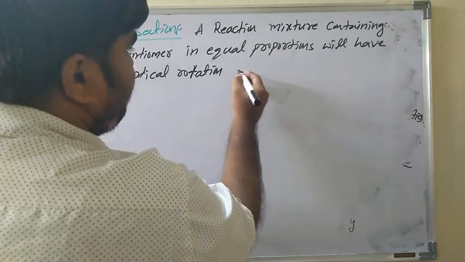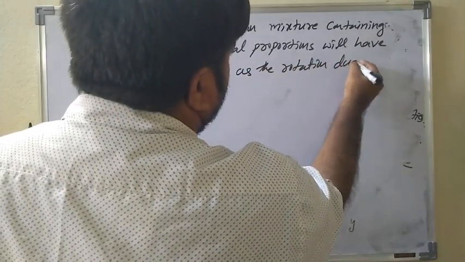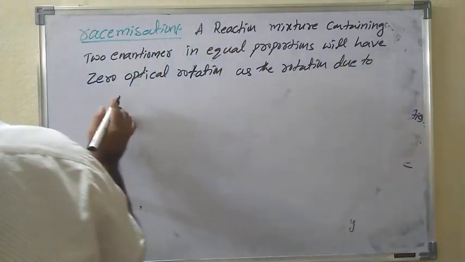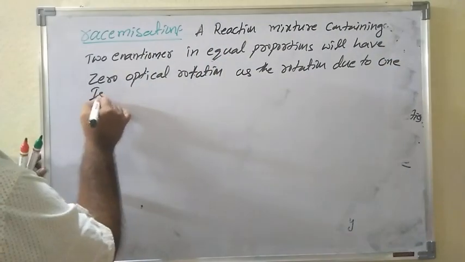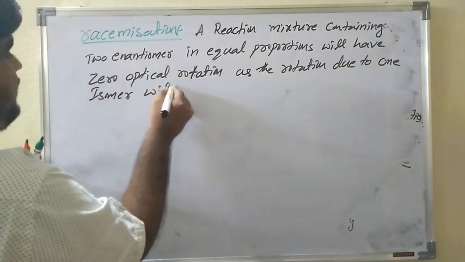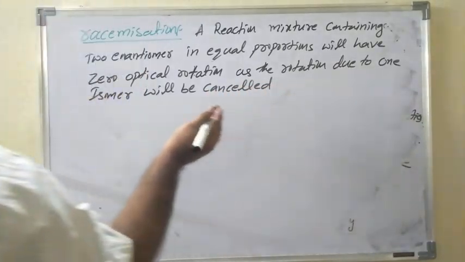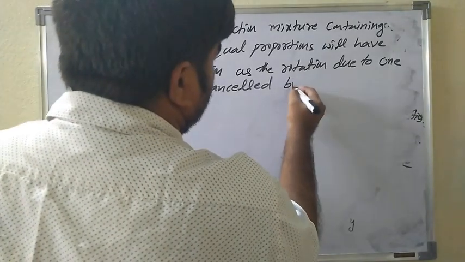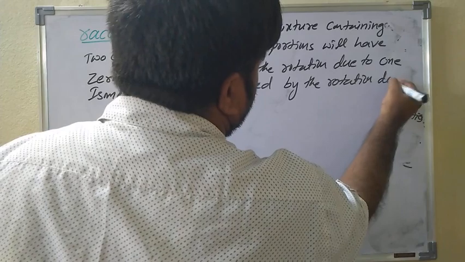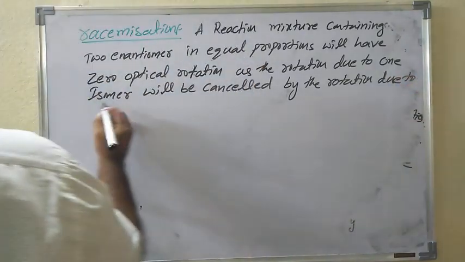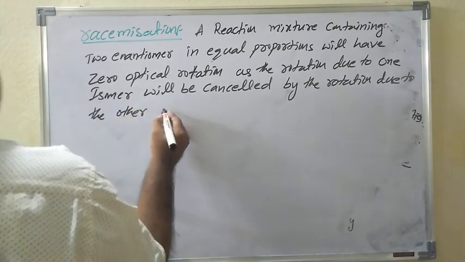As the rotation due to one isomer will be cancelled by the rotation due to the other isomer.